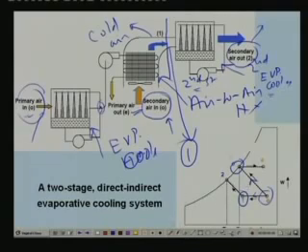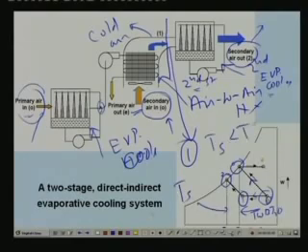So finally what leaves this complete unit, in an ideal case, is air at a temperature T2. This is the final temperature of air from this system. Now you can see that this temperature T2 is much lower than the wet bulb temperature corresponding to the inlet air, that is nothing but this. This is the wet bulb temperature corresponding to the outdoor condition, and this is your exit temperature T2. So you can see that T2 is lower than the wet bulb temperature. This is a simple two-stage system.